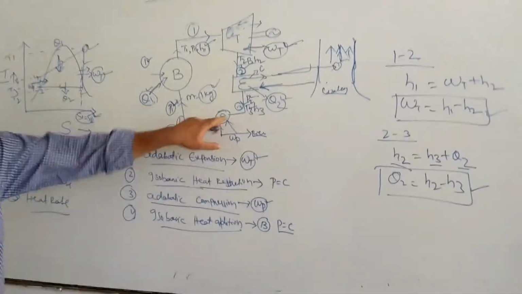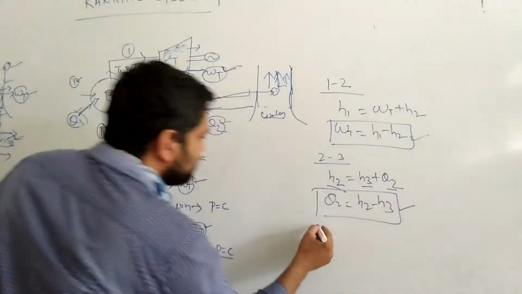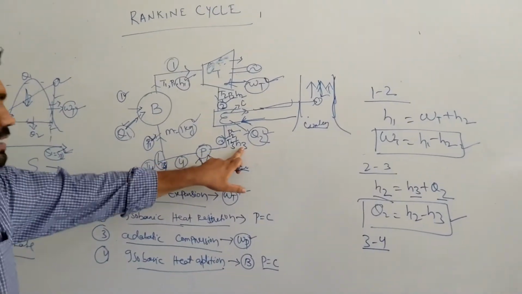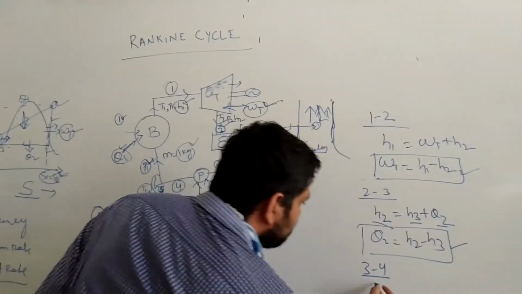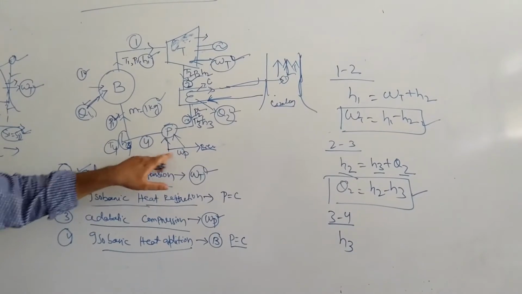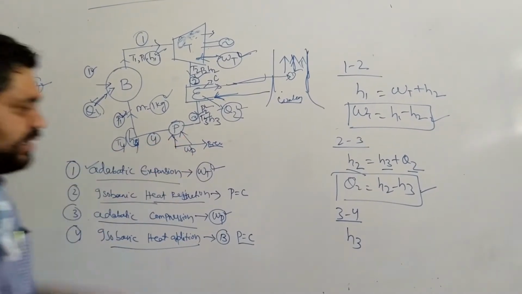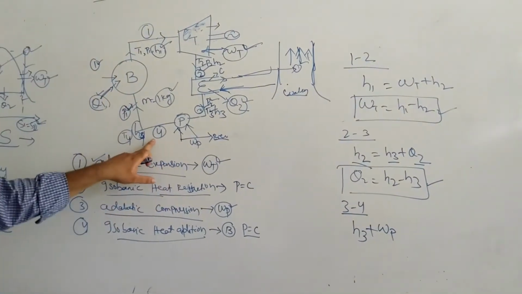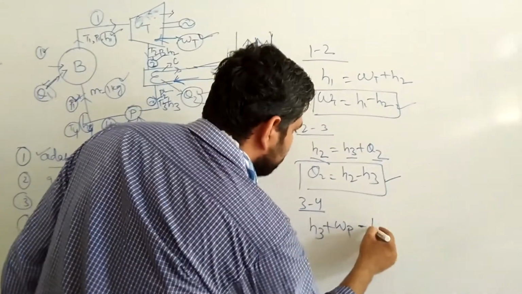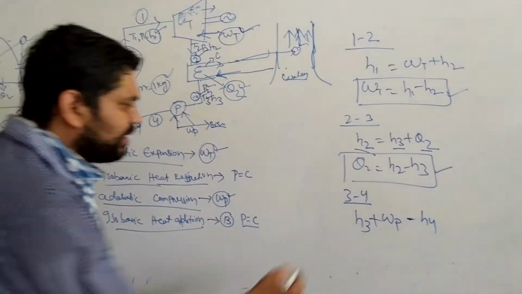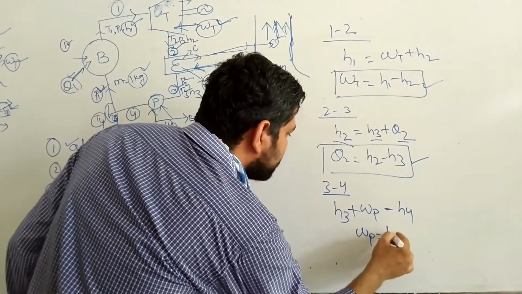Next one is 3 to 4, that is your pump process. Under the pump process, h3 will enter here. So h3 amount of enthalpy goes through this pump, and WP, the input work, is also given here. And the output is h4. So if you consider the pump work here, then pump work is equal to h4 minus h3.